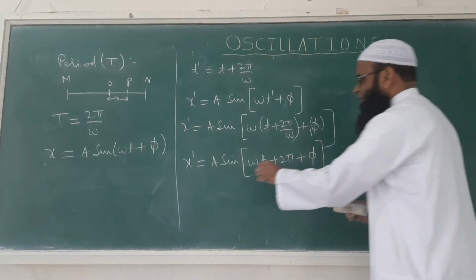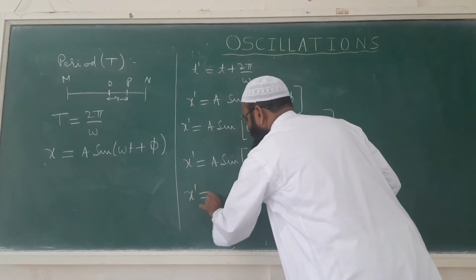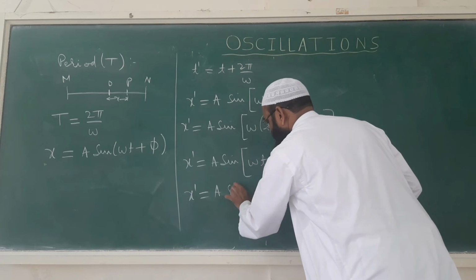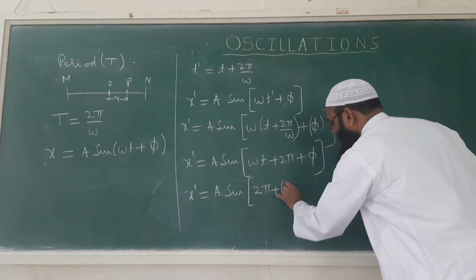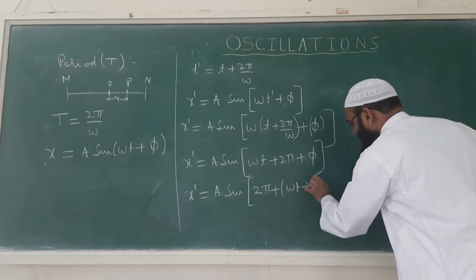If we rearrange it, x' is equal to A sin 2π plus, in bracket I am writing ωt + φ separately.